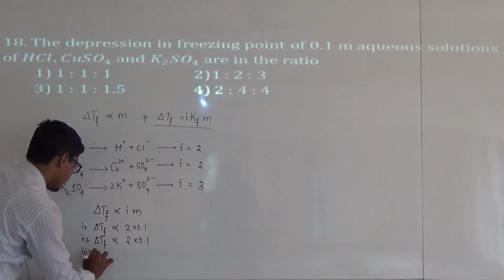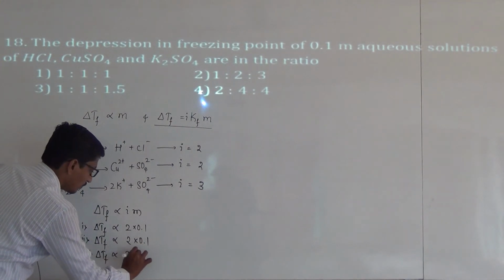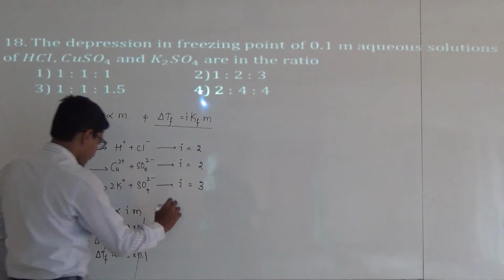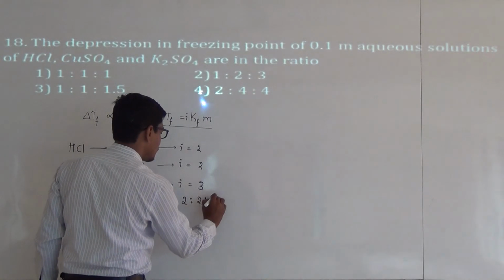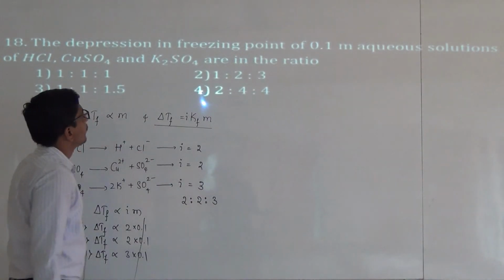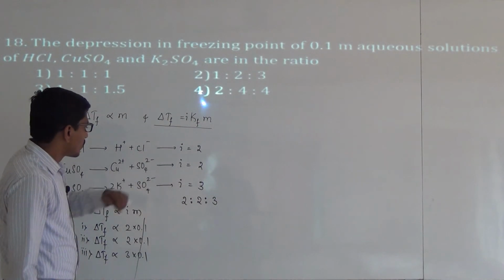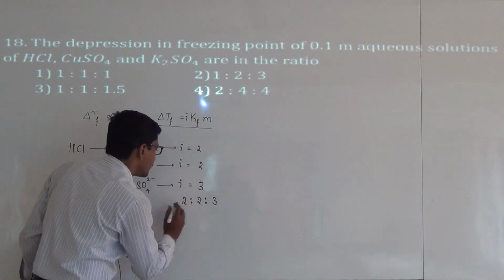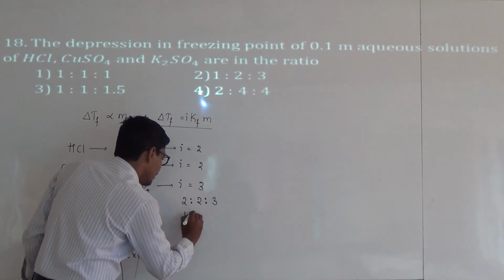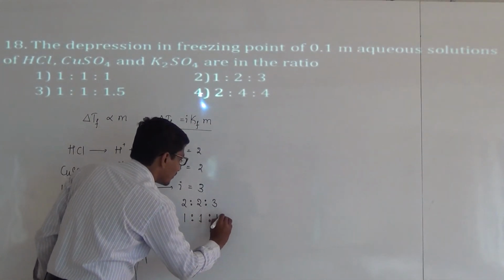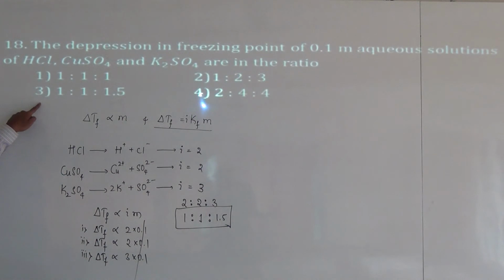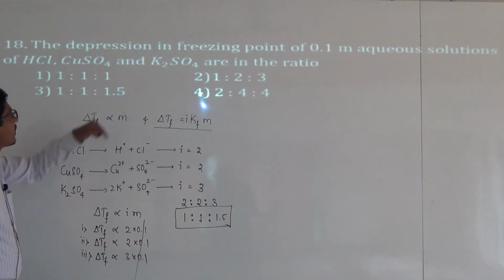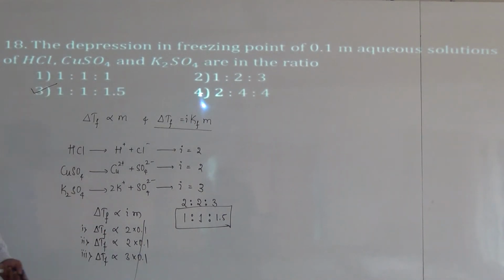Third case is delta Tf 3 into 0.1. 0.1 is common and the ratio is 2:2:3, and in the options this one is not given, so divided by 2, 1:1:1.5, 3/2 means 1.5, and the correct option for depression in freezing point of 0.1 m aqueous solutions of HCl, copper sulphate and potassium sulphate is the third one.